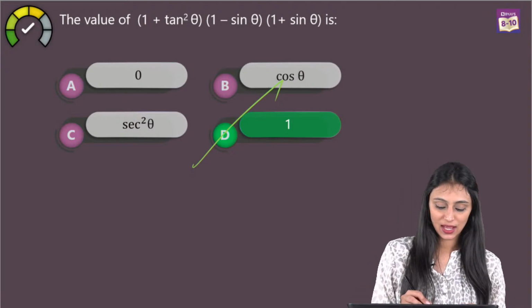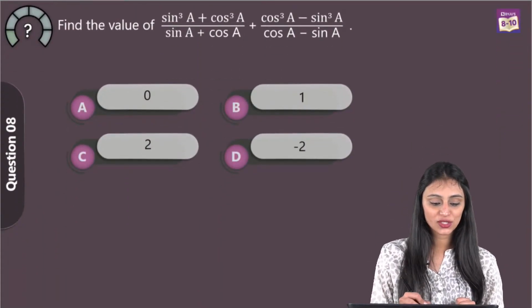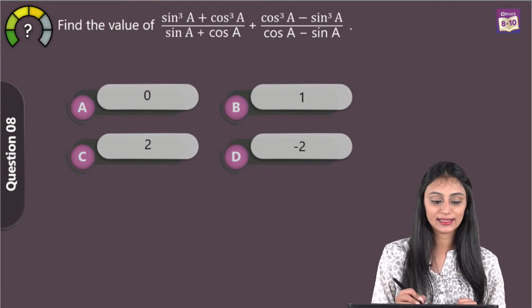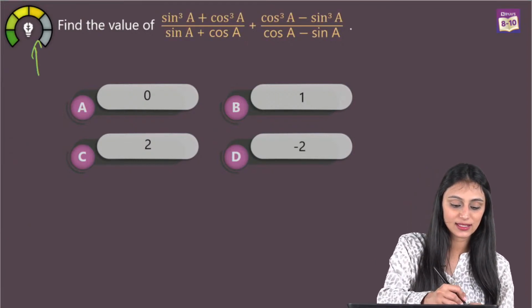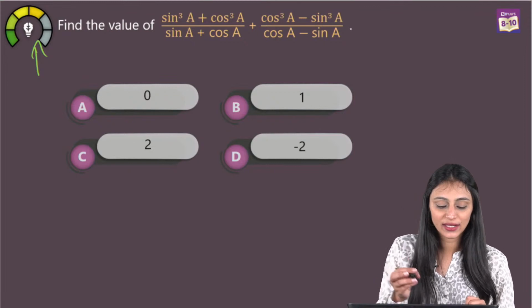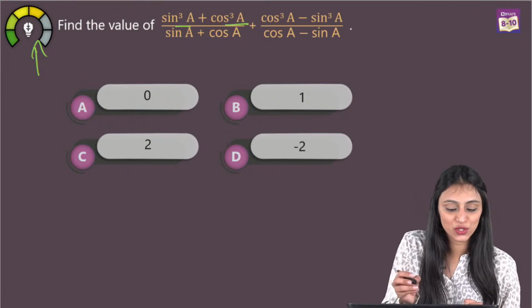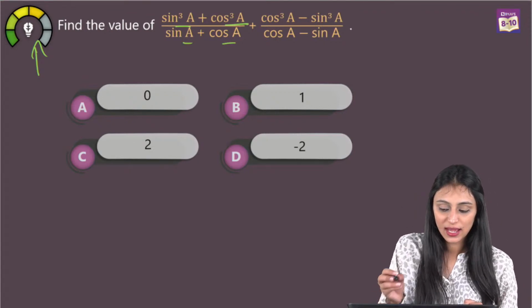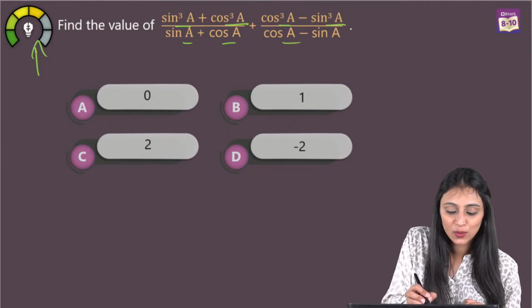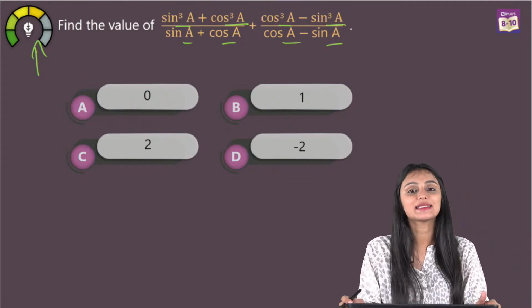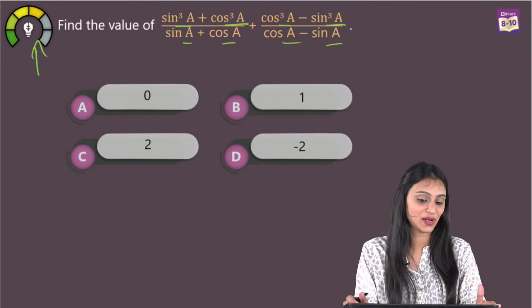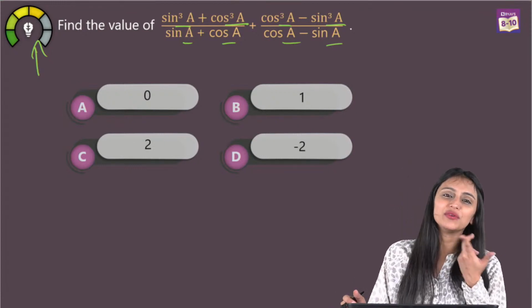Yes, it's 1. All right, let's take a look at the next question. That's question number 8, and as you can see, this is a simple one. Here we have to find the value of (sine cube A plus cos cube A) by (sine A plus cos A), plus (cos cube A minus sine cube A) by (cos A minus sine A). Okay, so this is the expression we have. How do we find this value?